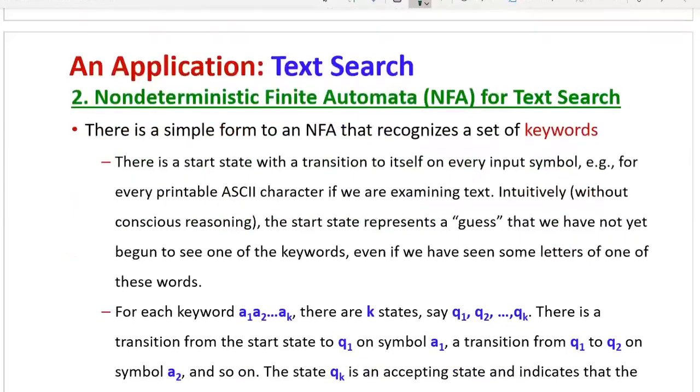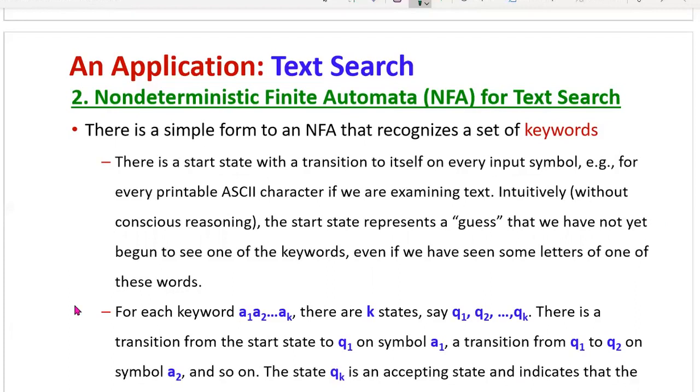Then let us see a simple representation. There is a simple form of an NFA that recognizes a set of keywords. There is a start state with a transition to itself on every input symbol, for example every printable ASCII character if we are examining text. The start state represents a guess about what the next input is, a guess that we have not yet begun to see one of the keywords, even if we have seen some letters of one of these words.